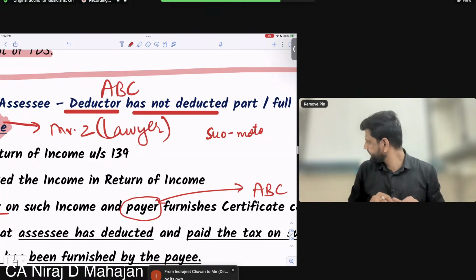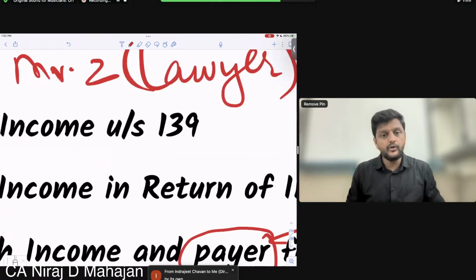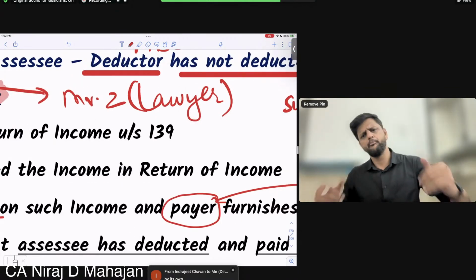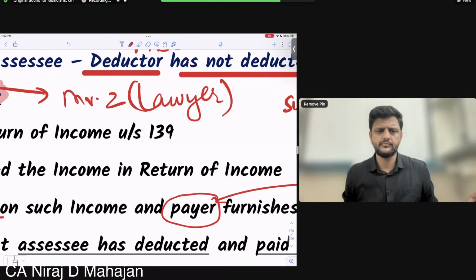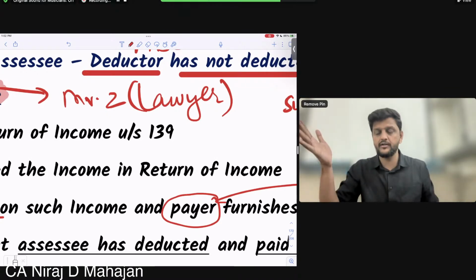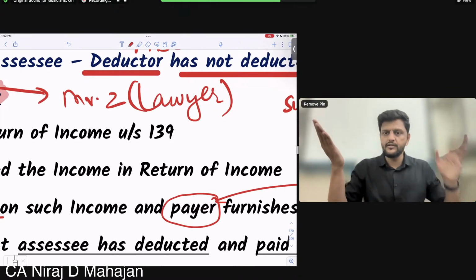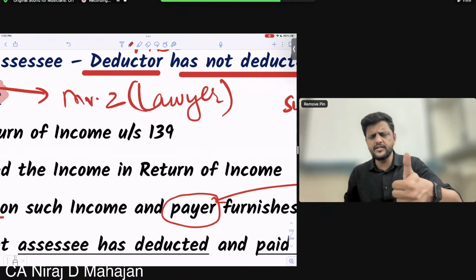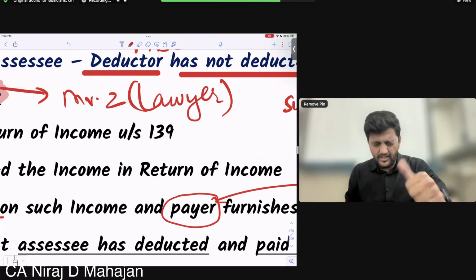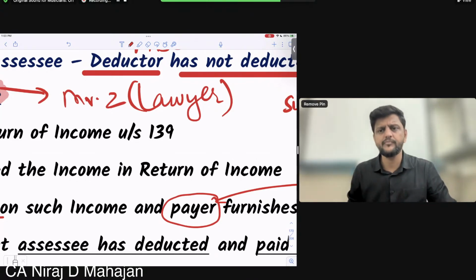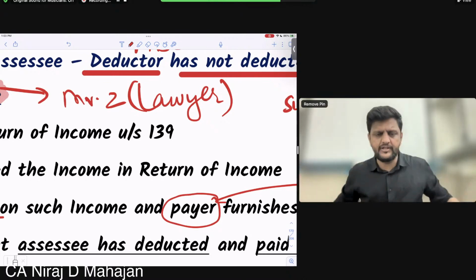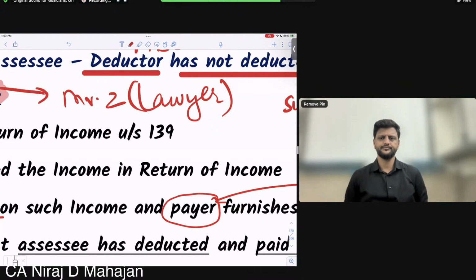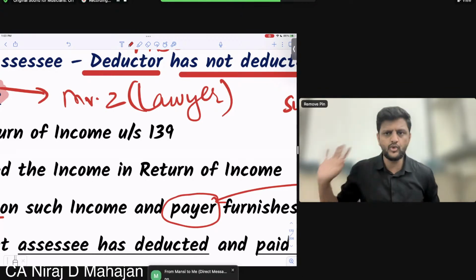The payee took that entire amount in his income, showed it, and paid tax on the same. The responsibility was of the payer, but the payer's responsibility is done by the payee. So ultimately or effectively, is there a loss to the department? Tell me this. Answer is no.